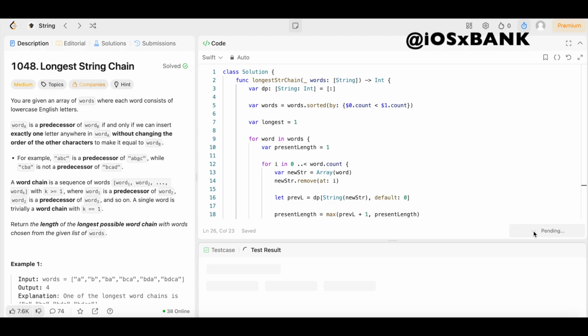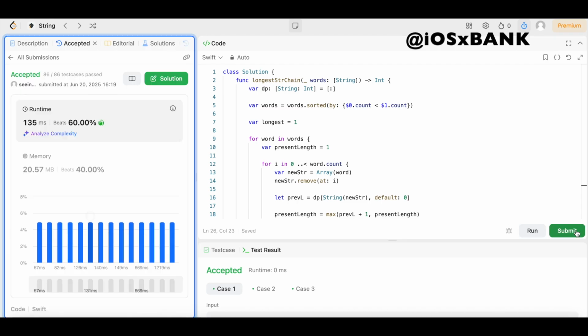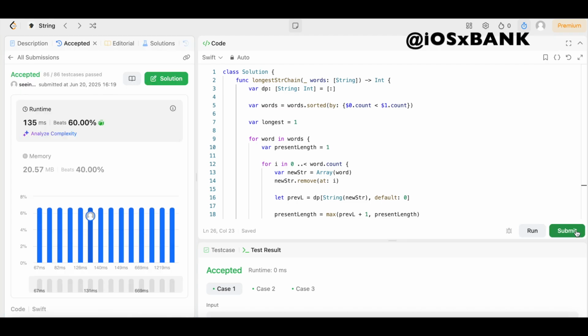Now that should be all she wrote, y'all. Let's go ahead and give it a run before we submit it. Make sure it's running properly. Let's see, it's accepted, y'all. So let's go ahead and submit it. Make sure it's still accepted after we submit it. And look at that, y'all. 135 milliseconds beats 60% of users. We can definitely get those numbers up, but we'll worry about that further down our LeetCode journey. Right now, we just want to be able to solve the problem that is presented to us. Feel like this is a good solution for that.